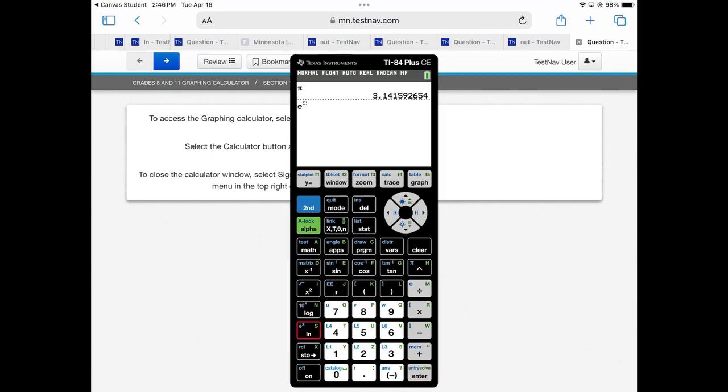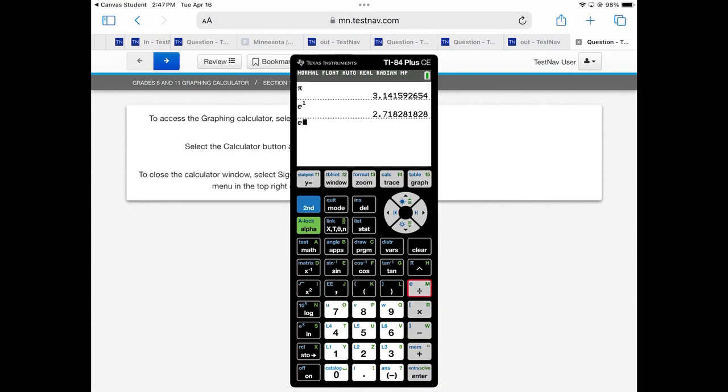But e is actually on the home screen twice. If you hit second ln, which is to the left of the 4, you get e raised to the power of. That's what we're going to study today. We're going to study e to the x. But if you raise it to the first power, you get the value of e, 2.71828 1828. You might think it repeats like that forever, 1828, 1828, but it doesn't. The decimals get crazier after that. Or you could just hit, watch this, second division bar.